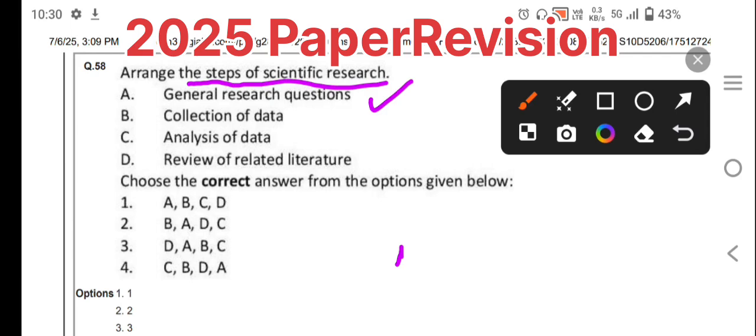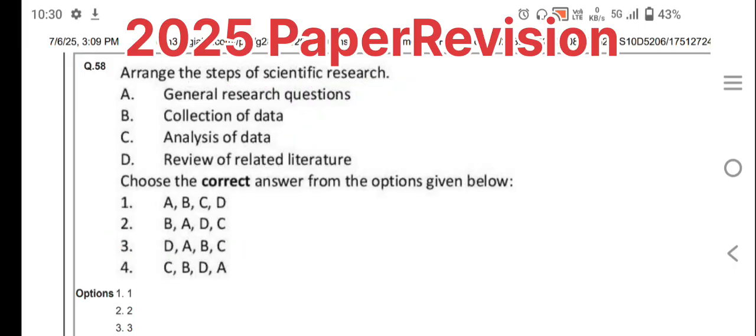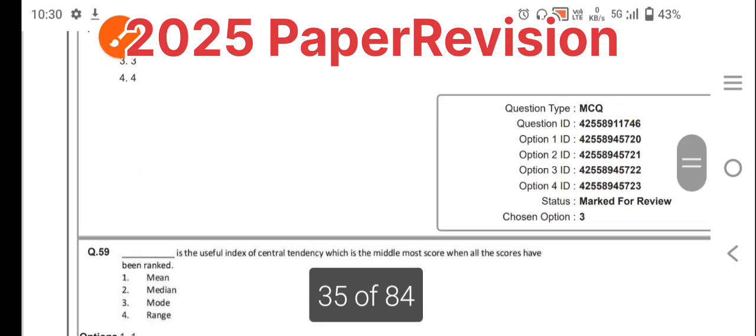Collection of data. After the general question, based on your hypothesis, the next step is collecting data. And after collection of data, what to do? You have to analyze the data, that means conduct statistical analysis. Is that clear? So the right answer is DABC. The third one is the right answer. So we are moving to the next question.